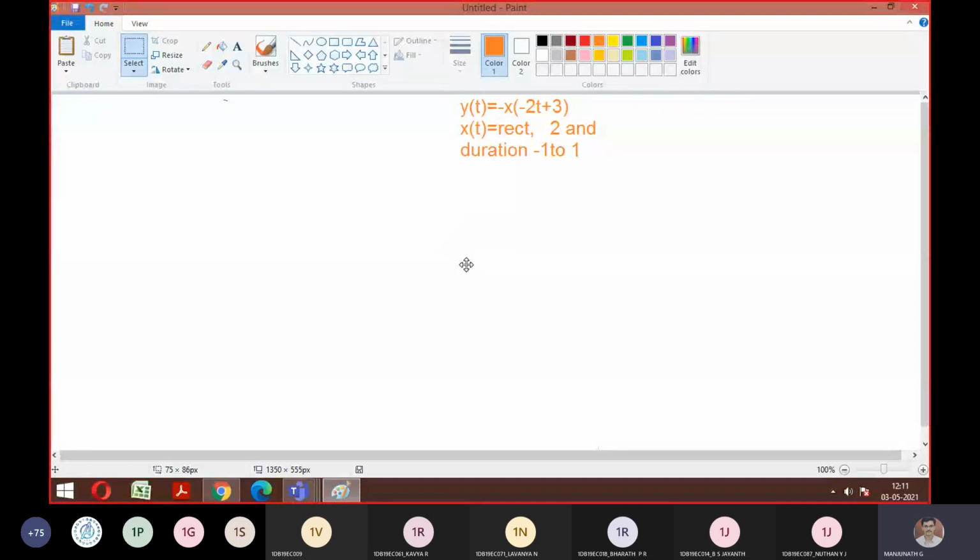Have you got the question or not? They have asked this condition for you, right? So this is what you are supposed to calculate. This is your question. To plot this y of t, I should have x of t with me, and they have not given any waveform directly. They're telling that x of t is a rectangular pulse whose amplitude is 2 for the duration minus 1 to plus 1. So you need to plot x of t first. If you're able to get x of t, then from there this operation I easily know. Can anyone tell me how to plot x of t?